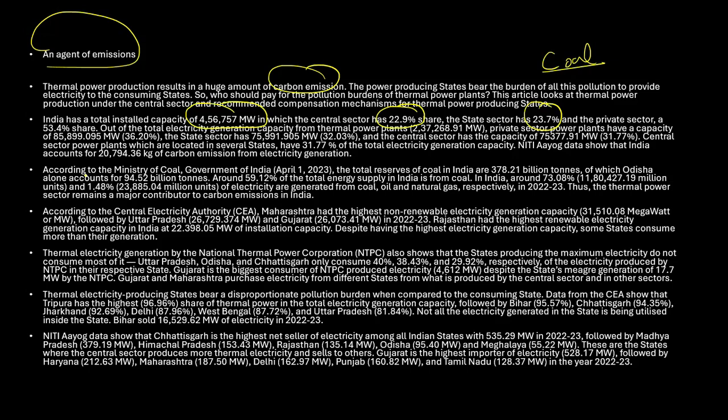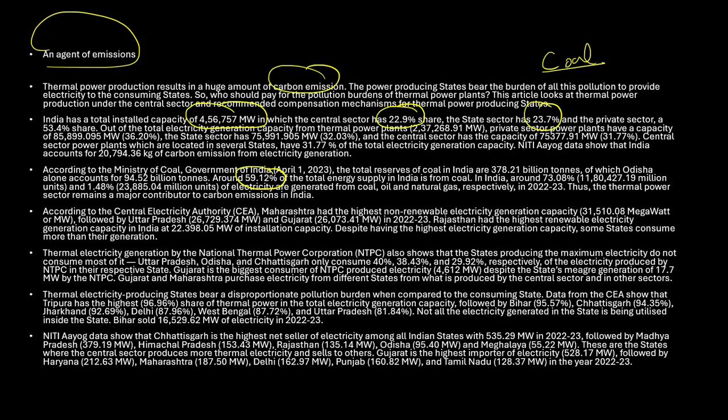Here you need to understand, according to the Ministry of Coal, Government of India's April 1, 2023 report, the total reserve of coal in India is 378.21 billion tons, of which Odisha alone accounts for 94.52 billion tons. Around 59.12% of the total energy supply in India. So please understand, this is an important number: 59.12% of the total energy supply in India is just from coal. So whatever electricity is being generated in India, 59.12% of the total energy that we are getting is just from coal.